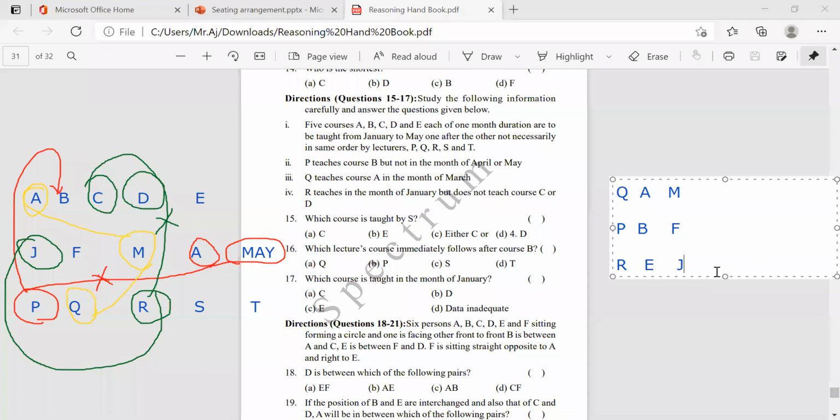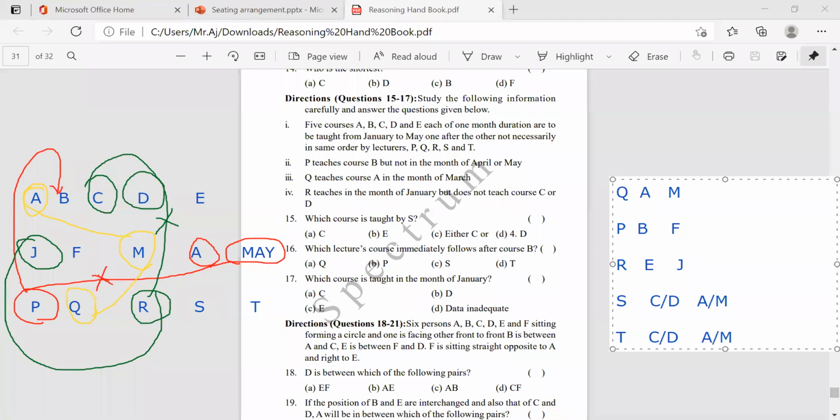Now, what about the remaining? We don't know the proper information. Which month? Maybe April or May, and the course is C or D, anything may happen. Okay, and T, come to the T, this also can teach C or D in the month of April and May. Okay, this is what is given.